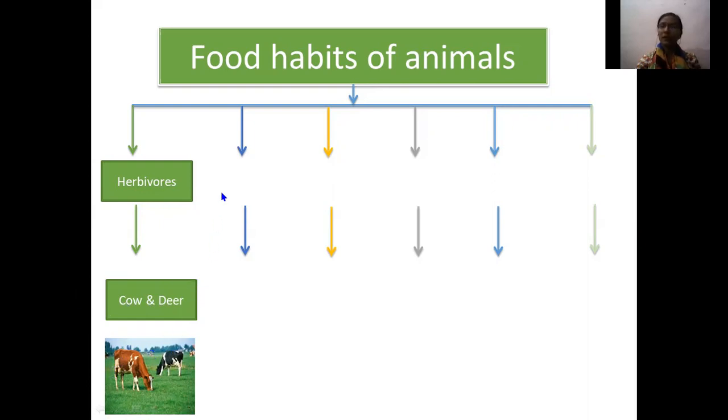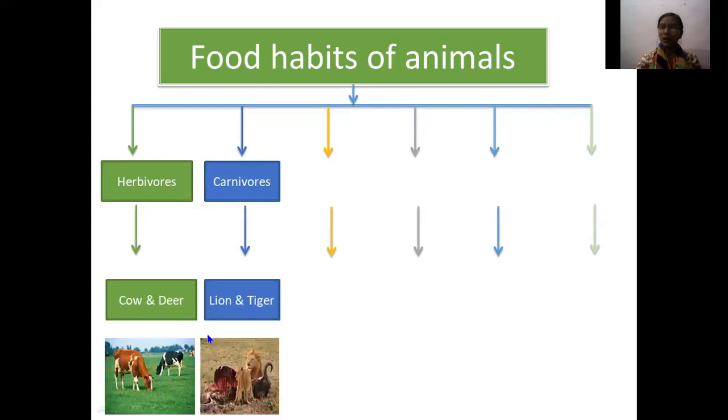The next one is the carnivores. Carnivores means the animals which feed on the flesh of other animals. Animals such as lion and tiger depend on other animals for food, so that's why they are known as carnivores.